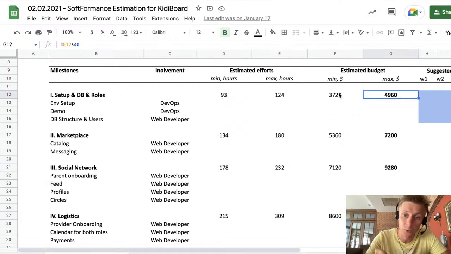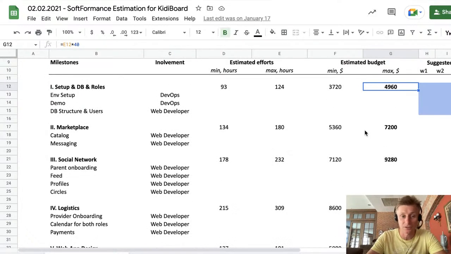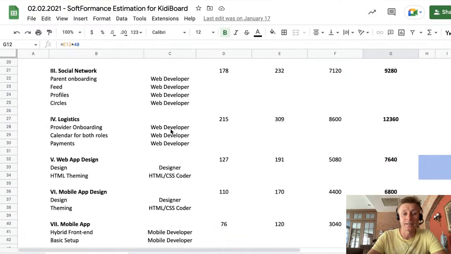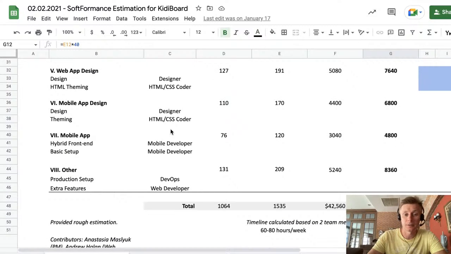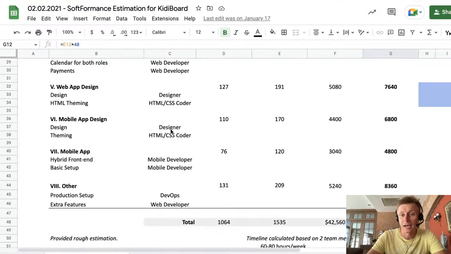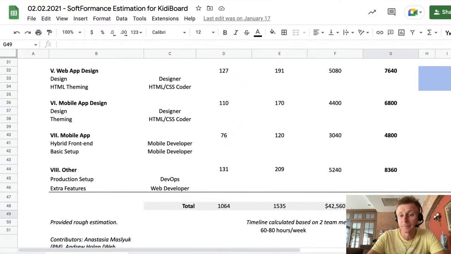Usually that range is close. The more technically challenging and uncertain the project is, the bigger the space between the minimum and maximum estimates will be, and vice versa. But we can commit to a fixed price after most of our workshops, and in that case it will be the maximum, the pessimistic scenario, of course. So we break it down into a smaller number of bigger milestones, and that's how we get the final price here. We usually guarantee that our MVP will be delivered within that range and within these hours.